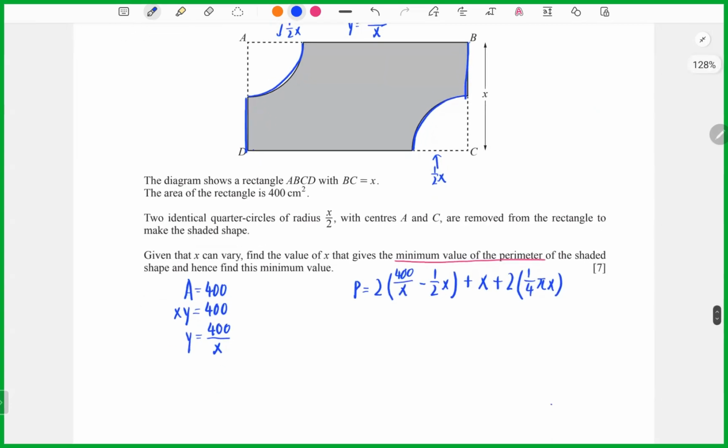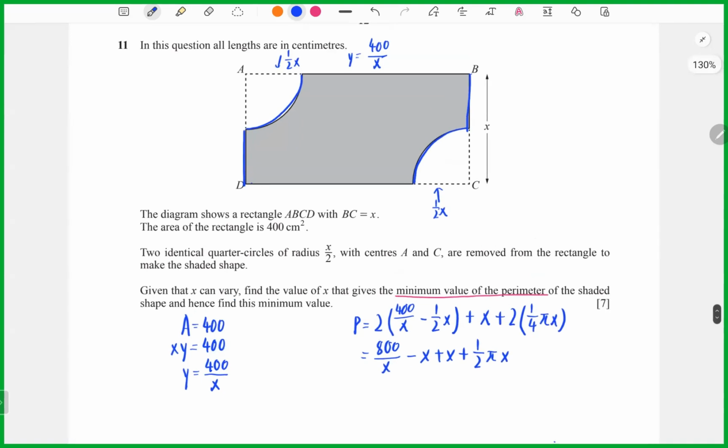Okay, so now we're already done for this part. Now we're doing the next. So we can get 800 over x minus x plus x plus 1 over 2 pi x here. Okay, radius.